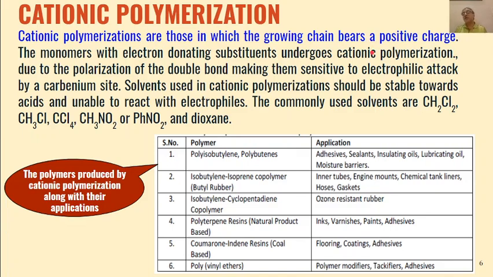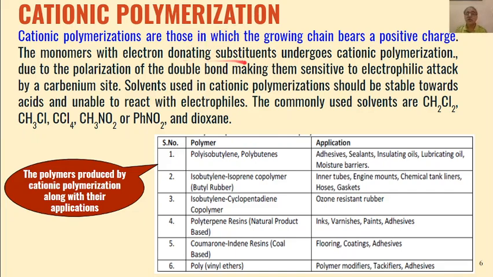So instead of a free radical we will add a positive charge to the growing chain. Such polymers produced will be called cationic polymers, and the process will be called cationic polymerization.